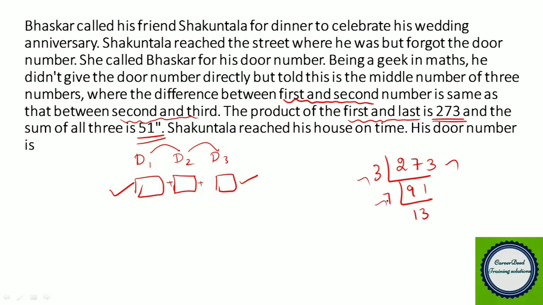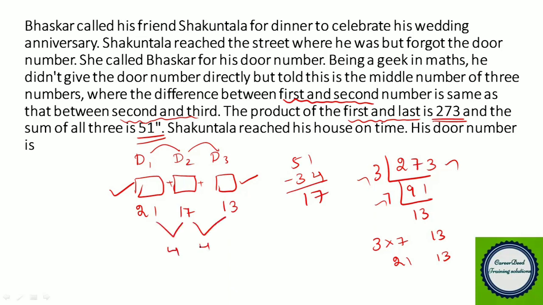See, you can write 3 into 7 into 13 as 3 into 7, 21. So 21 into 13, you get 273, right? So 21 and 13. Now we are fixing the first door number as 21 and the last door number as 13. And the sum of the three door numbers is 51, right? So 21 plus 13 plus some other number will give you 51. So 21 plus 13, we get 34. So 51 minus 34, we get 17. So the middle number will obviously be 17, right? And they said the difference between the first and second door number and the second and third door number will be the same. So it is 4, right?